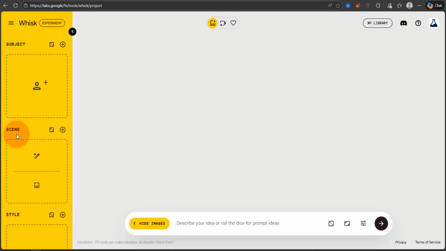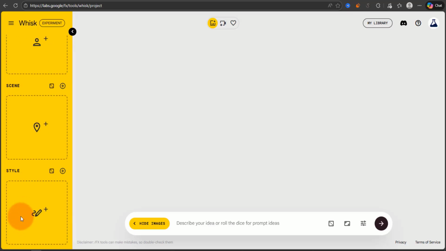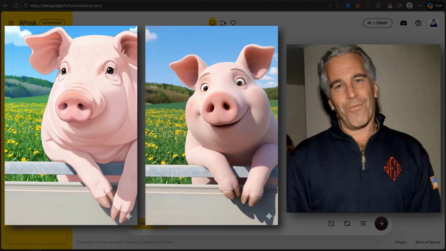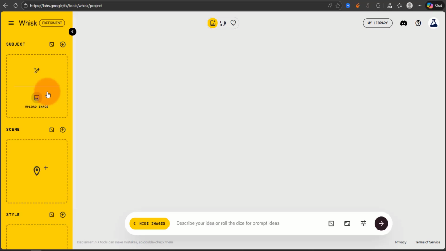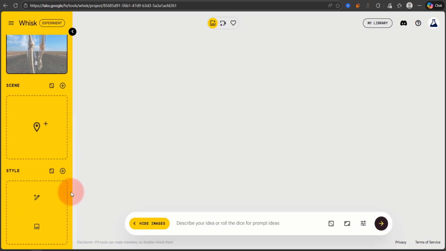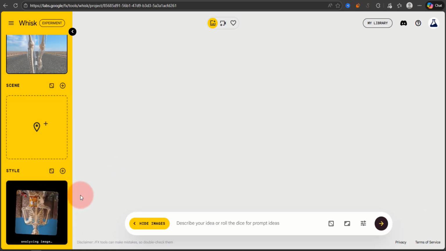We don't need to touch this Scene option, and the Style option is if we want anime style, Pixar art style, or realistic style, etc. Hover over this section, and from the Upload option, upload the subject's full body view. You'll get them all in the description box. From this Style section, upload the style image. Now, all our references are done. Now the generation will be on point.